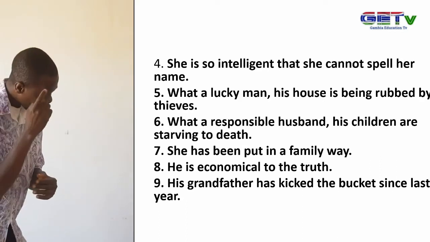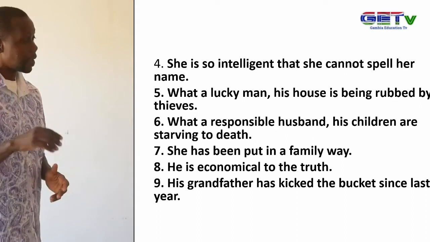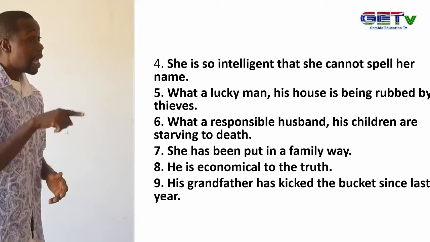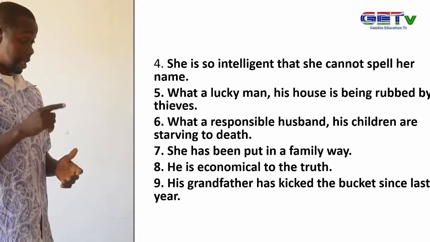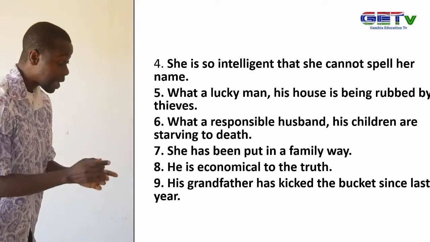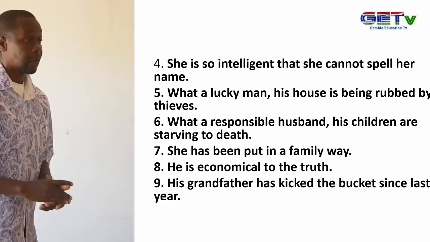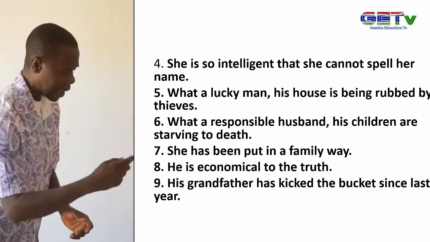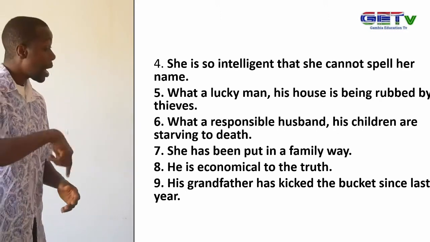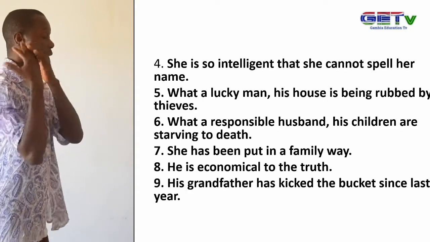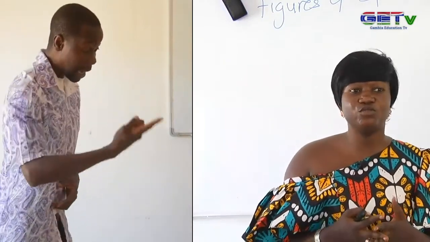It's irony, as we can see that the statement has another meaning beyond the literal. What a lucky man. His house is being robbed by thieves. Again, irony is used. What a responsible husband. His children are starving to death. Again, irony is used there.